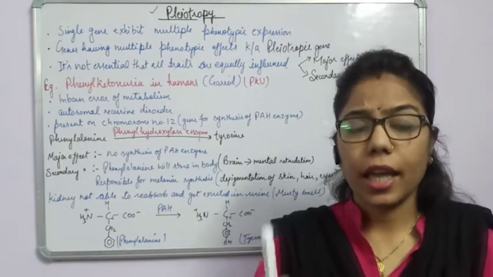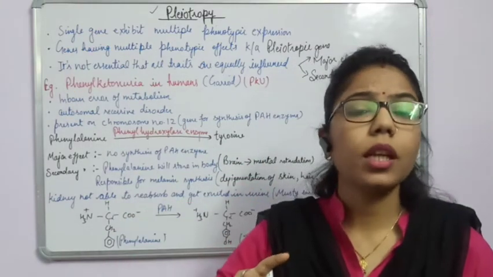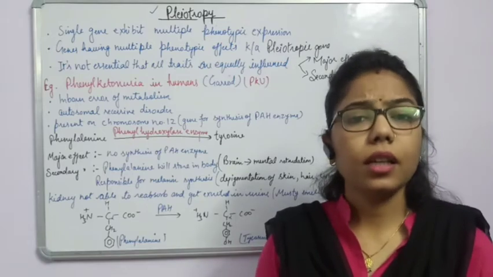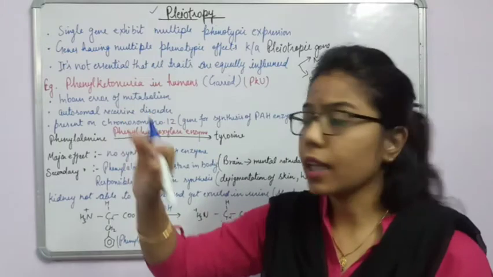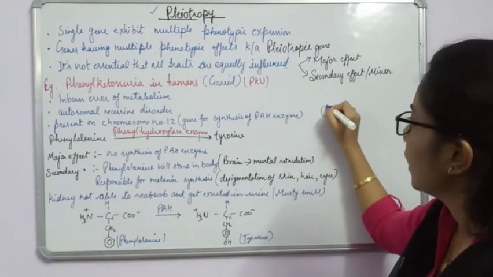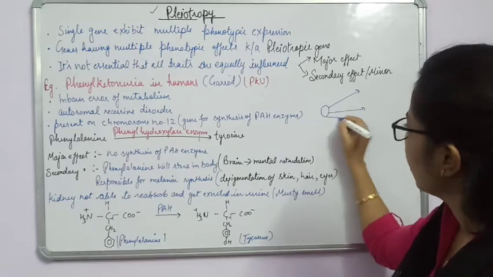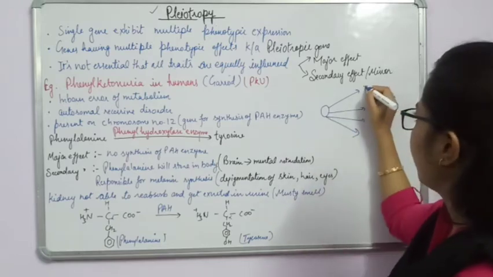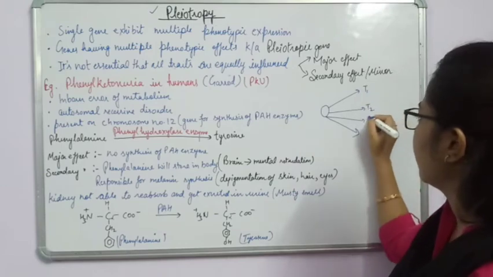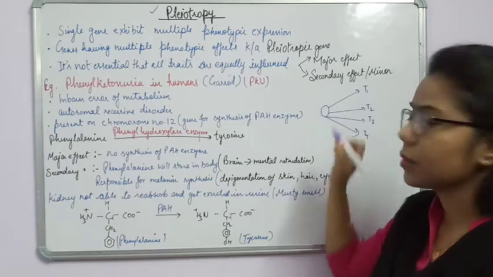In which any one gene, any single gene is responsible for expressing the multiple character. इसका मतलब ये है कि कोई भी एक जीन क्या करेगा. For example, it is a gene, it is responsible for expressing more than one trait. ठीक है, हो सकता है कि one trait, this one, then another one, then 3, then 4. So only one gene is responsible.